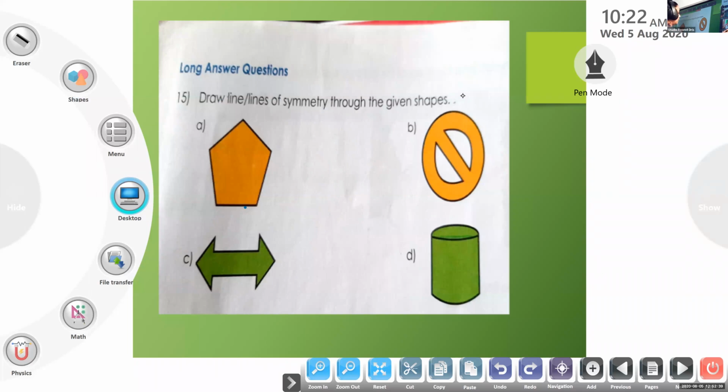Okay, Adinath, please unmute. Adinath? Yes, ma'am. Can you read question number 15? Draw lines of symmetry through the given shapes. We have to draw the lines of symmetry. You know the lines of symmetry make the picture.